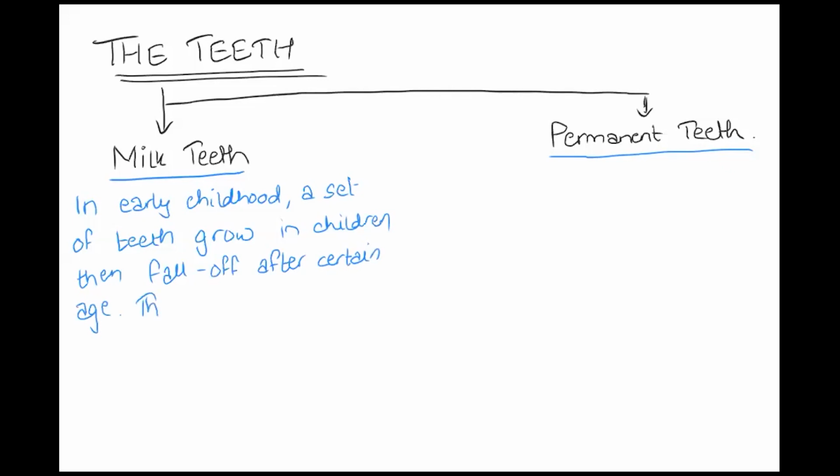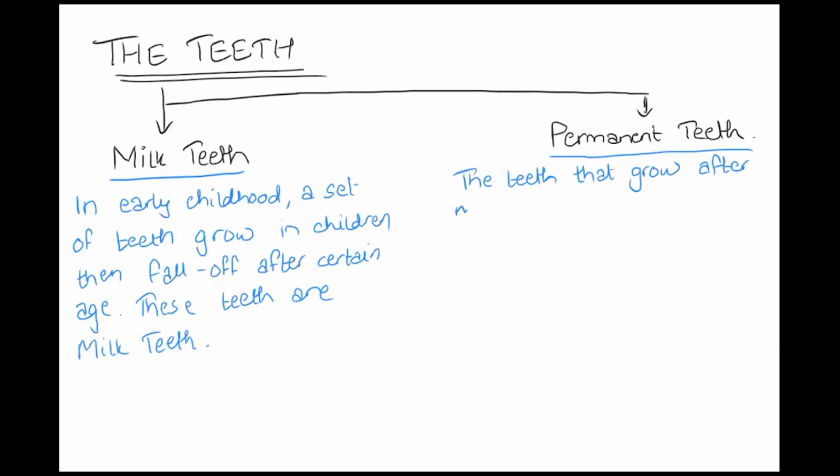These teeth are milk teeth. And when talking about permanent teeth, the teeth that grow after milk teeth fall off are called permanent teeth.